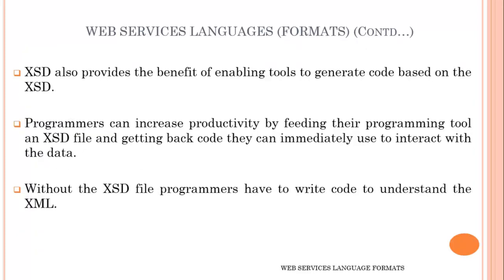XSD also provides the benefit of enabling tools to generate code based on the XSD. Programmers can increase productivity by feeding their programming tool an XSD file and getting back code they can immediately use to interact with the data. Without the XSD file, programmers have to write code to understand the XML.